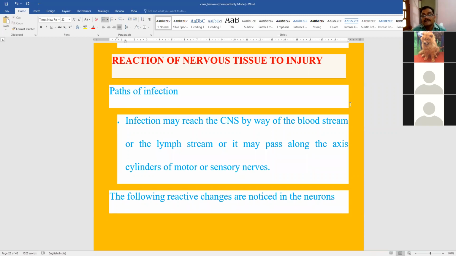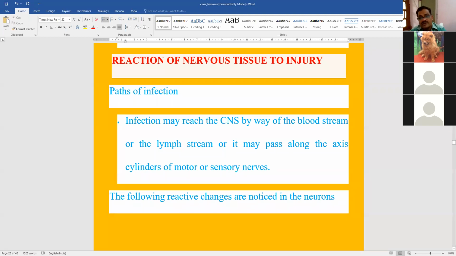What does it mean? If there is some injury, maybe chemical injury, physical injury, microbial injury, immunological injury, any sort of injury to the brain, then the neurons particularly. Actually it should be a reaction of neurons to injury. The most important thing is reaction of neurons to injury. No doubt other parts of the brain also react, the supporting cells also react, but we will deal here with the neurons, how the neurons react against any injury.